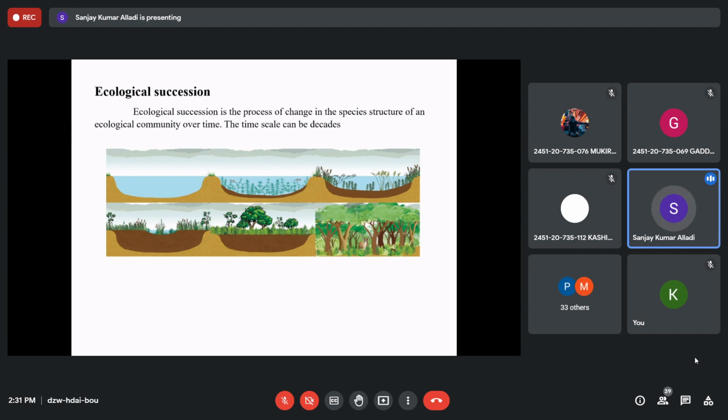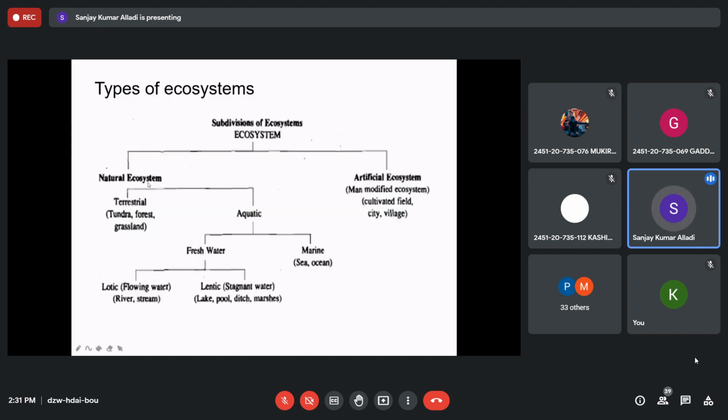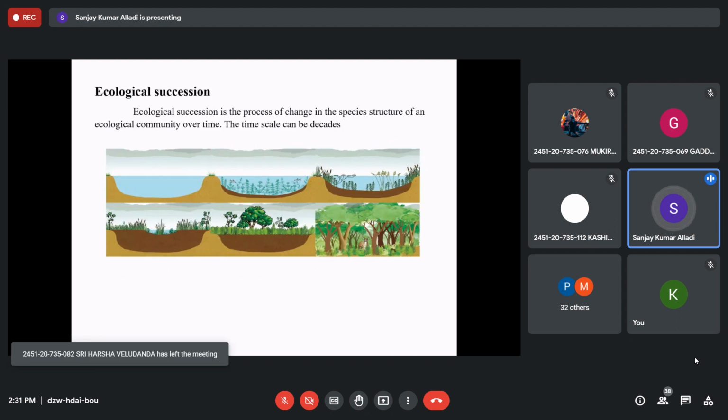How does it happen? I have a simple example. I will show it here. Say this is a water body for the first time, right? When a depression has occurred on the land and the rain has collected water and the water started accumulating here, it will be totally water, nothing else is there in that.